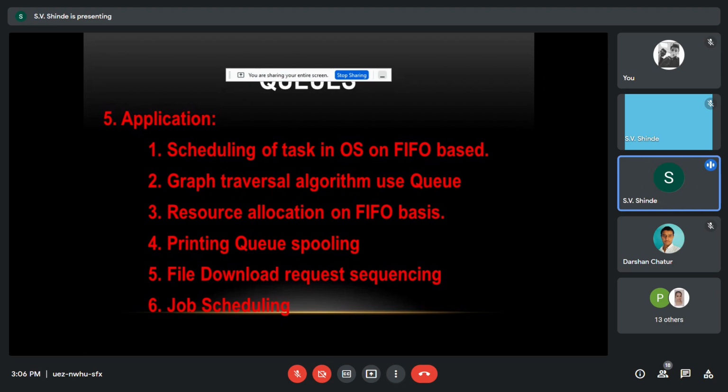Next, to allocate some resources on a first come basis. For example, if your printer is printing something, suppose document 1, and you want to send document 2 to the printer, it can be scheduled in a queue. That resource can be allocated to a particular program to generate the output. We call it a printing spooler or printing queue.